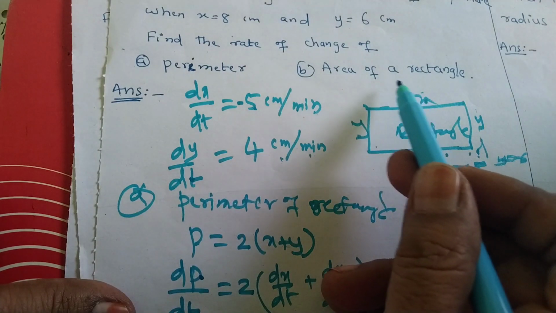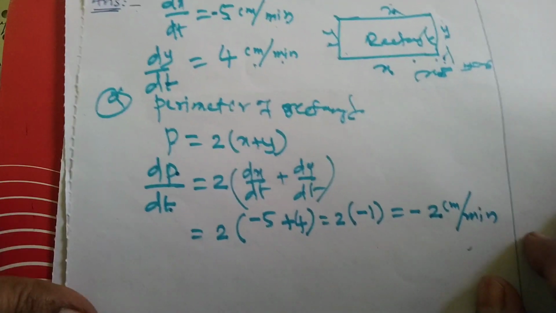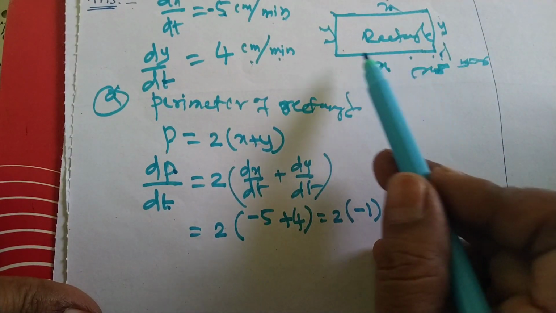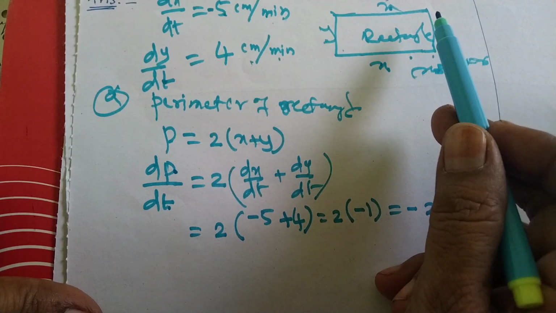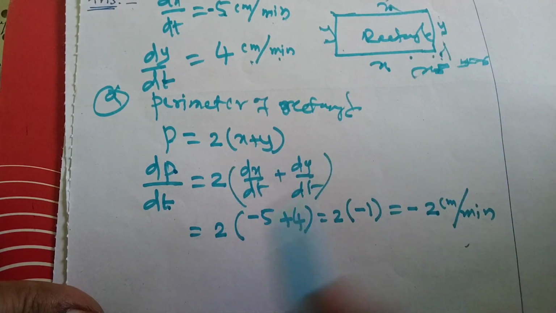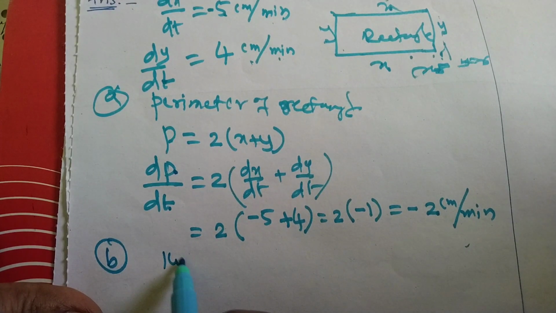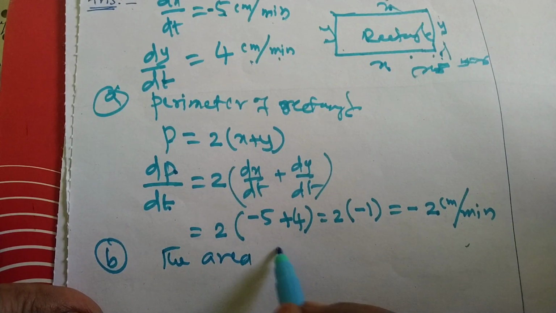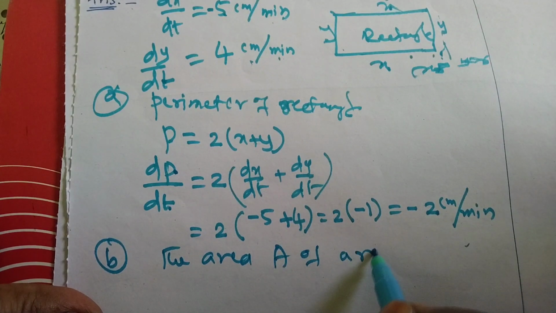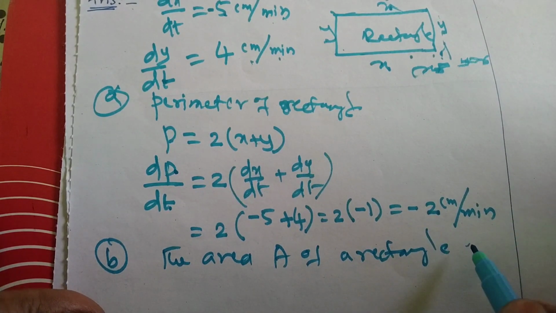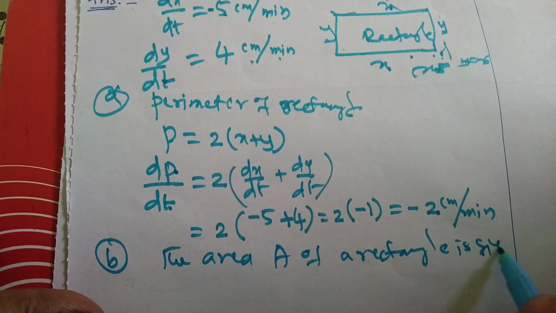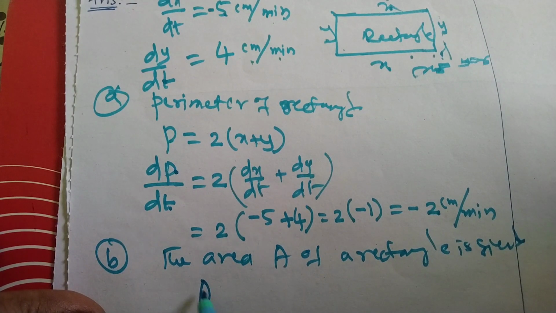Now come to the second question, area of a rectangle. What is the formula for area of a rectangle? Area of a rectangle equal to length into breadth, x into y. So second part, the area A of a rectangle is given by A equal to x into y.